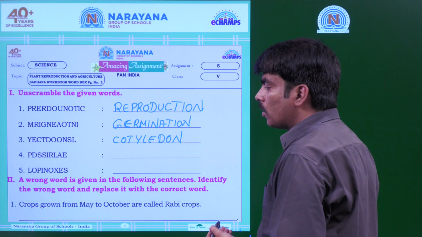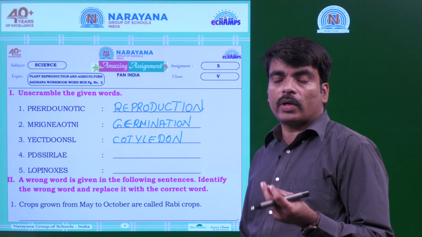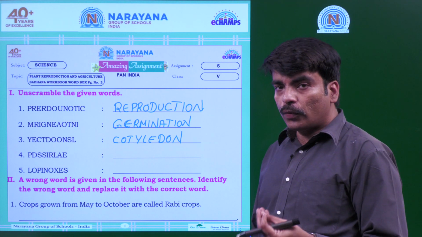Cotyledon is the one which protects the baby plant and provides the food to it.